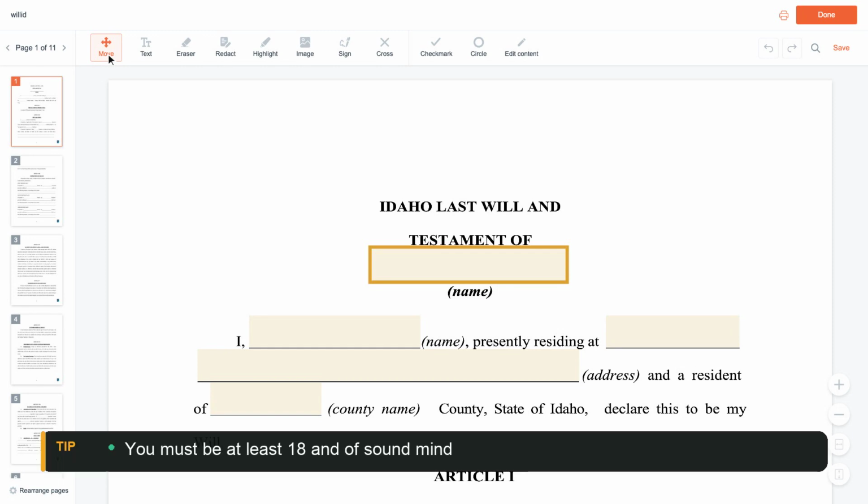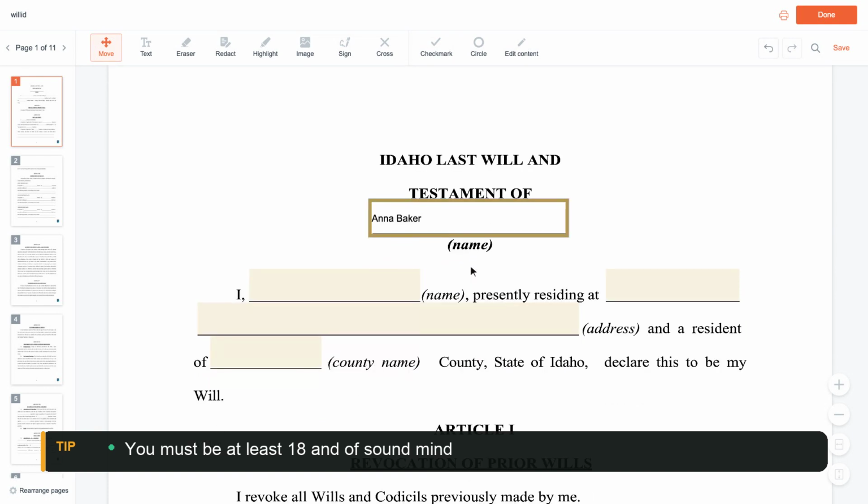Start with you, the person making the will, the testator. Type your full name at the top, then in the opening line, your name again, the city where you live, and your county. Anna Baker lives in Boise, Ada County.